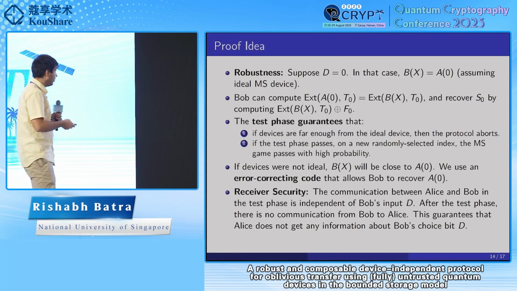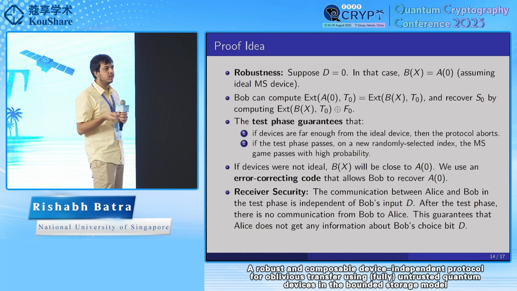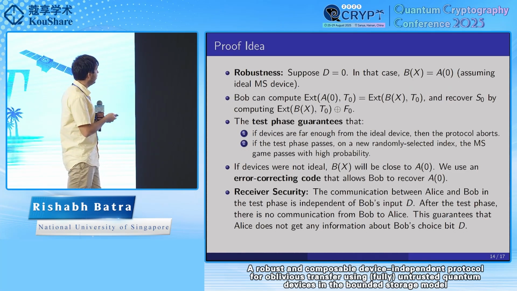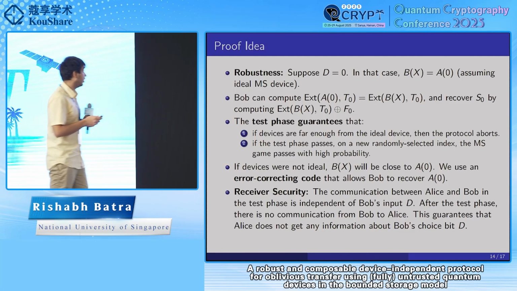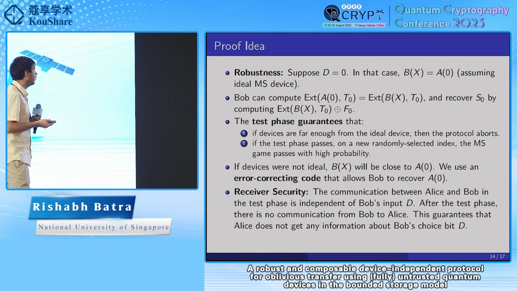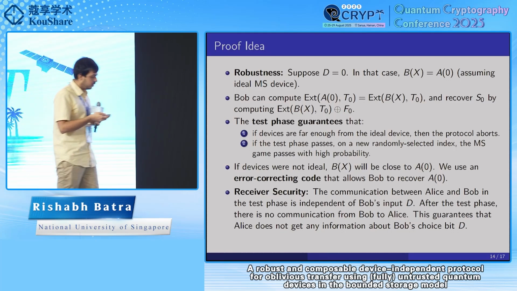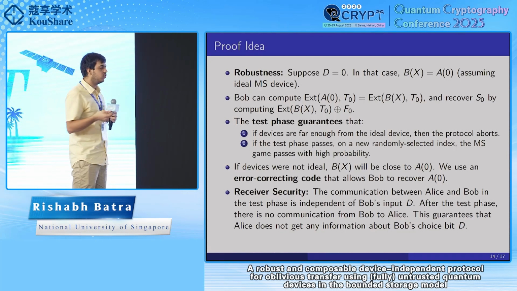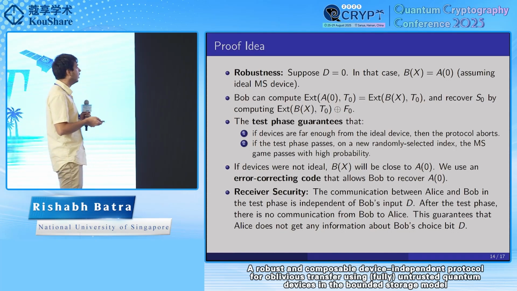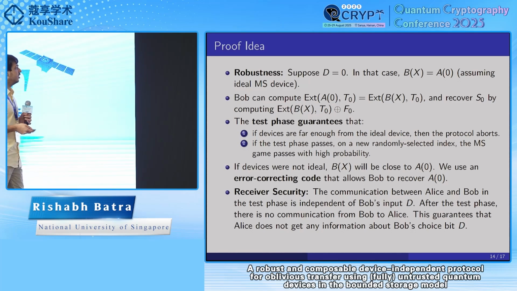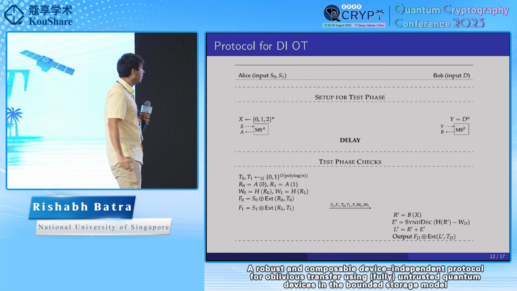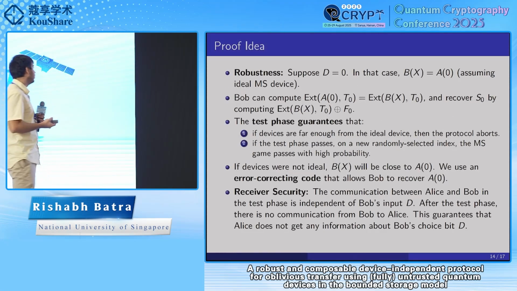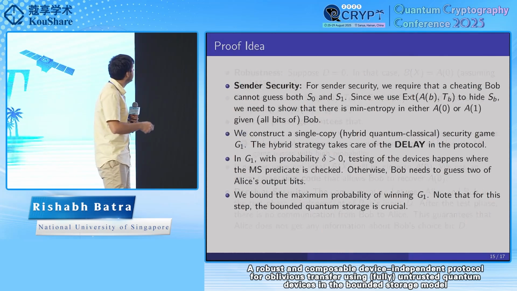Yeah, so we also want sender security and receiver security. For receiver security, it's relatively easier as compared to sender security. The guarantee that we have is that the communication between Alice and Bob in the test phase is actually independent of Bob's choice bit D. And after the test phase, there's no communication from Bob to Alice, as we can see in the protocol. So this guarantees that Alice does not get any information about Bob's choice bit D.